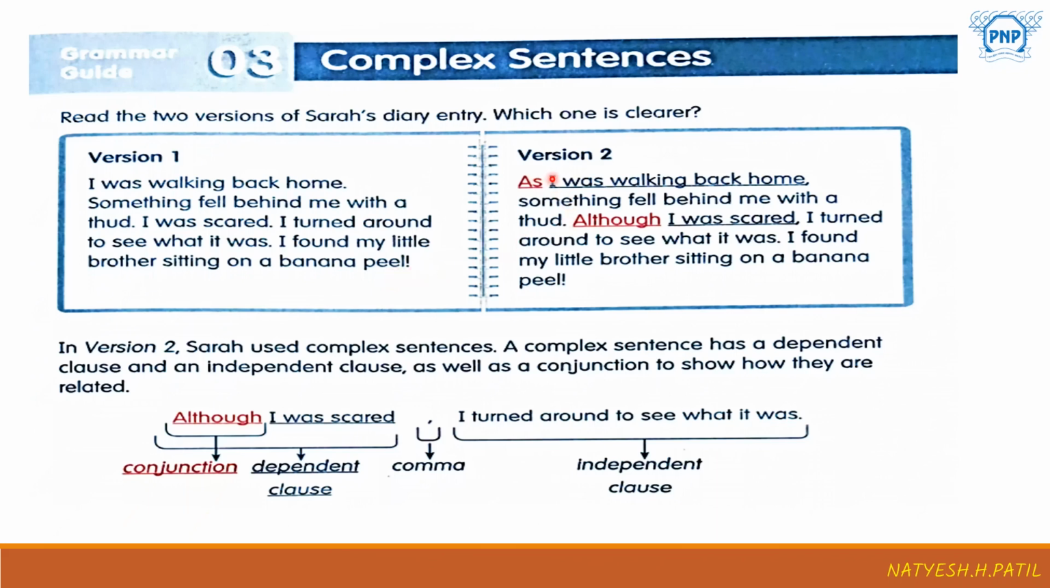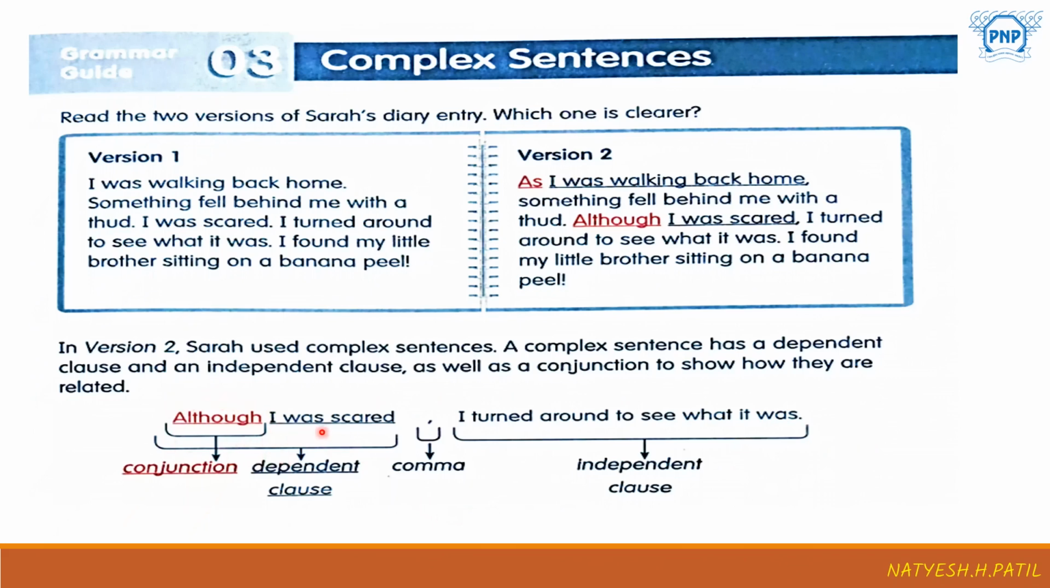Let's check number 2. Version 2. As I was walking back home, something fell behind me with a thud. Although I was scared, I turned around to see what it was. I found my little brother sitting on a banana peel. So this is the second example. In version 2, Sarah used complex sentences. A complex sentence has a dependent clause and an independent clause, as well as a conjunction to show how they are related.